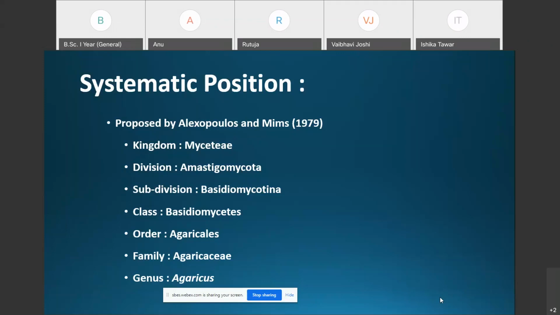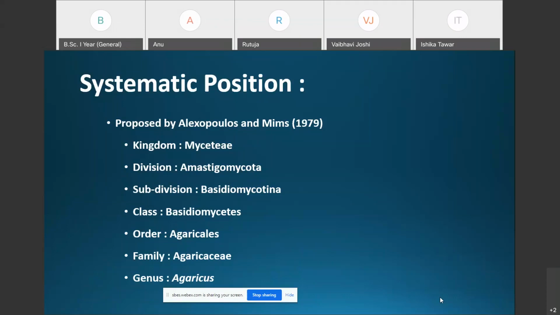As per this classification, all the fungi are placed in a single kingdom, Mycetae. That's why Agaricus is placed in the kingdom Mycetae, division Mastigomycota. Mastigomycota is the division in which the fungi do not produce any type of motile cell. That's why it is referred to as Mastigomycota.